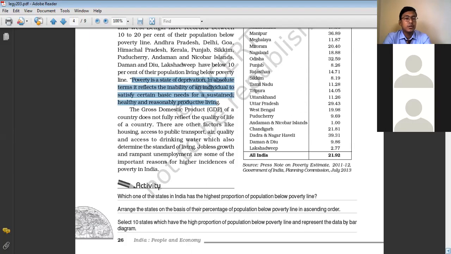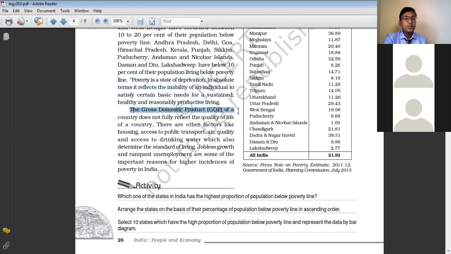So in absolute terms, it reflects the inability of an individual. When an individual is unable to satisfy the needs required for sustaining life, for living a healthy life, and for living a productive life, they are considered poor, or living below the poverty line.